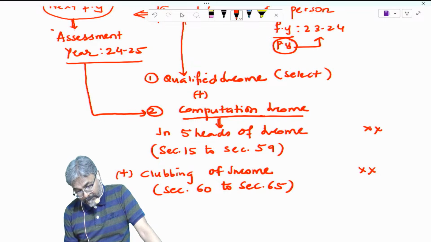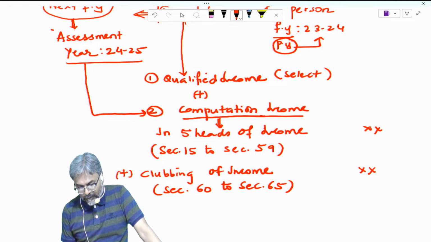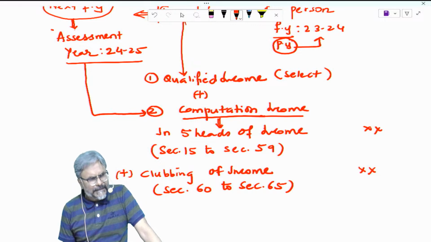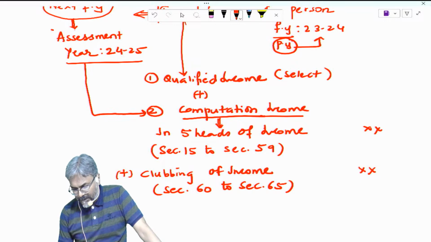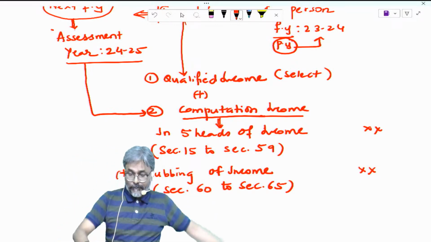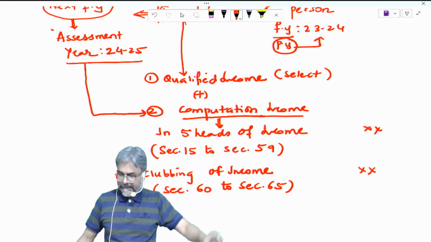Write this, students, and if you can just put it like this, the way I'm doing it, it will help. Set off or carry forward and set off of losses. Section number is 70 to section 80, 79 to be very precise. You can just make this remark, and I am introducing this now to all of you. All of you just make a reference of this.